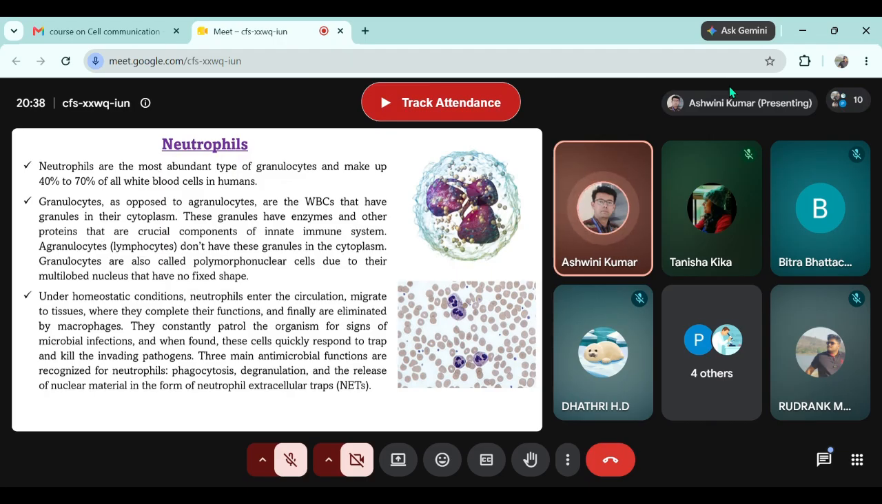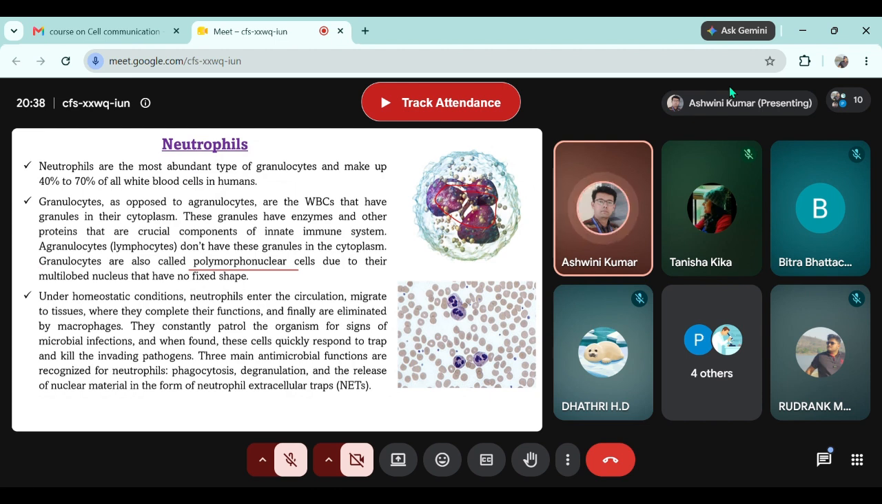On the other hand, agranulocytes don't have any granules in the cytoplasm. As you can see, in the cytoplasm there are a lot of granules. Granulocytes are also called polymorphonuclear cells because you can see the nucleus is not a single structure. It is a multi-lobe nucleus, right? And this multi-lobe nucleus is a very significant characteristic of a neutrophil.